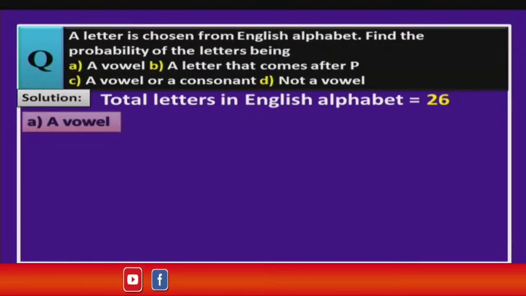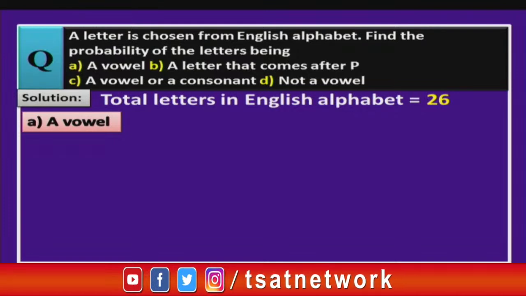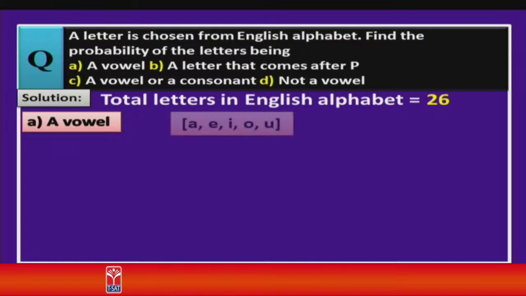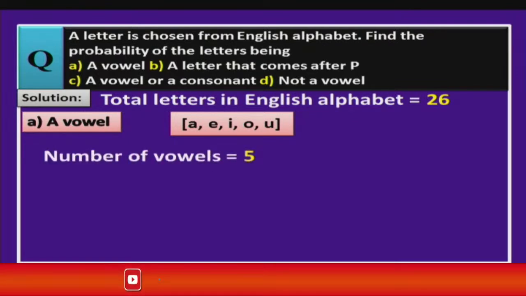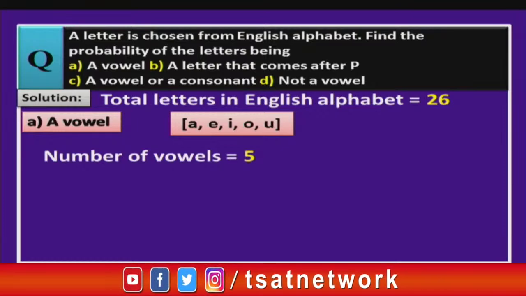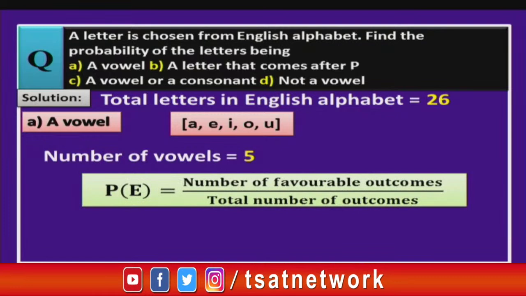Now, the first question is, we need to find the probability of getting a vowel. Now, children, what are vowels? Tell me. Yes, you are absolutely right. A, E, I, O, U. These are vowels, right, children? So, how many are there total? 5 vowels. That means, this is our favorable outcomes, that is 5, and the total outcomes are 26.